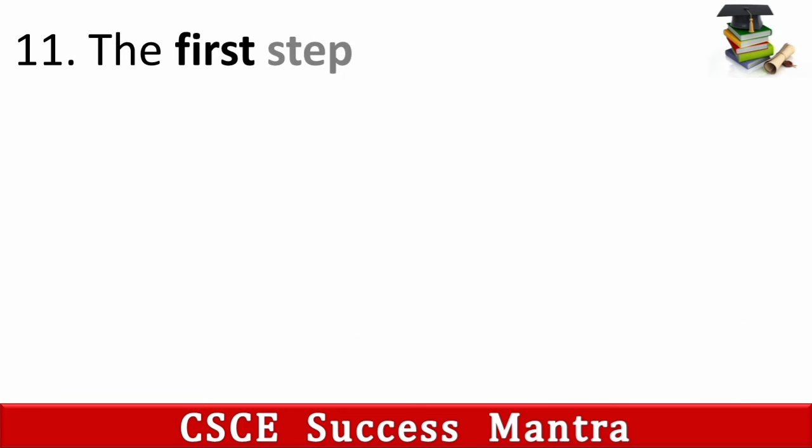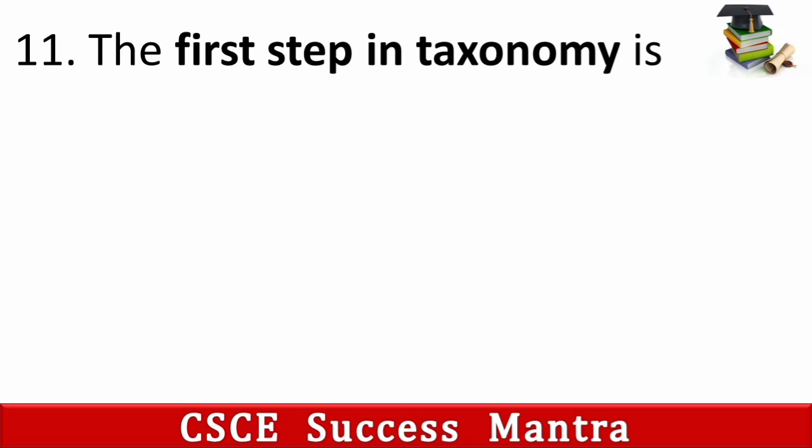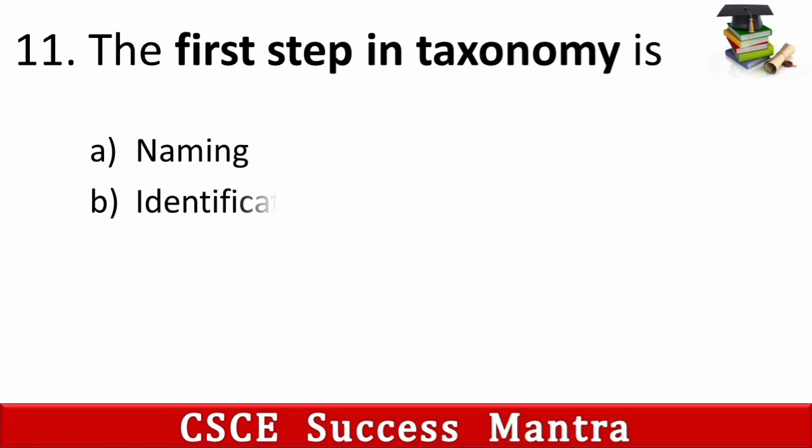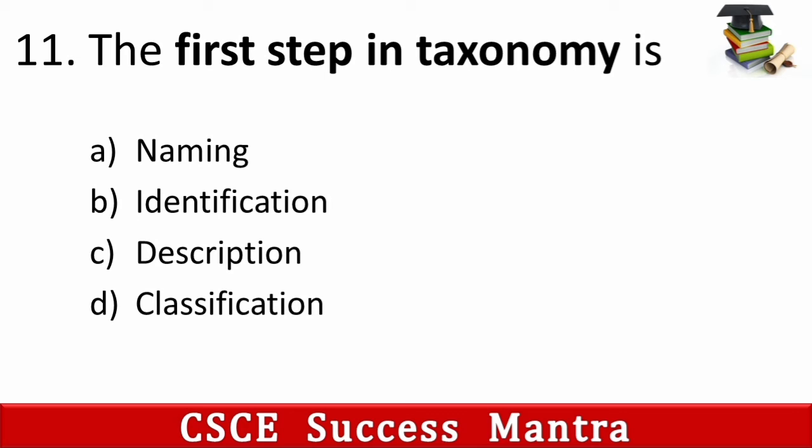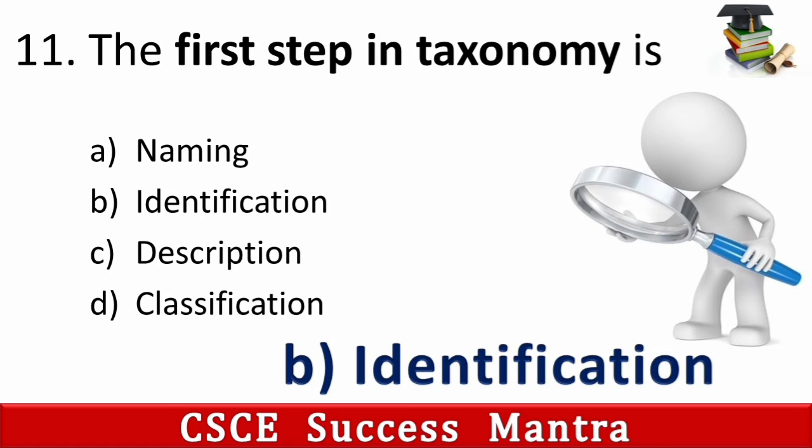11th question is, the first step in taxonomy is A. Naming, B. Identification, C. Description, D. Classification. So its answer is B. Identification.